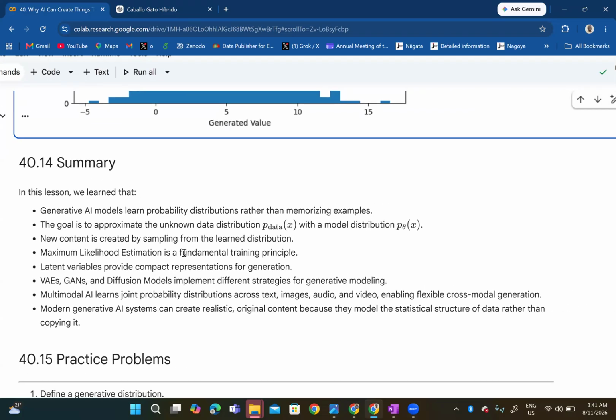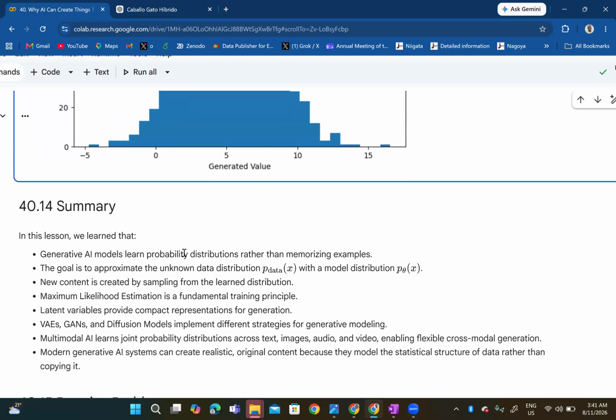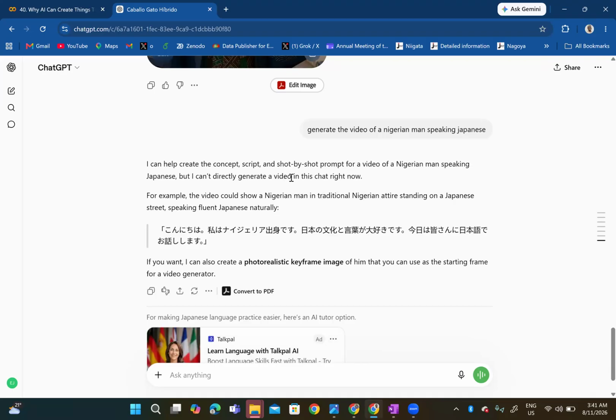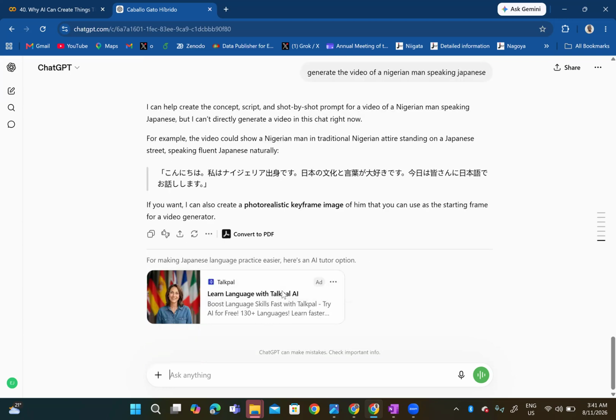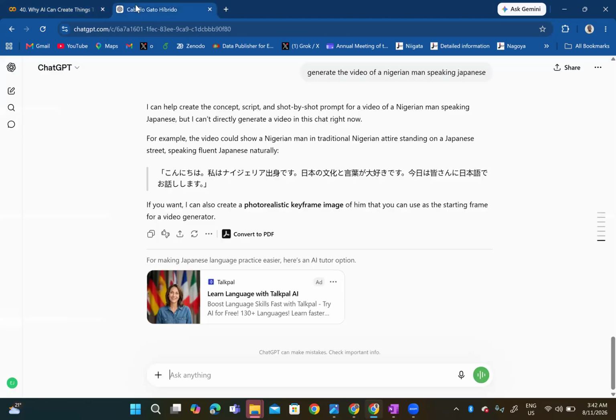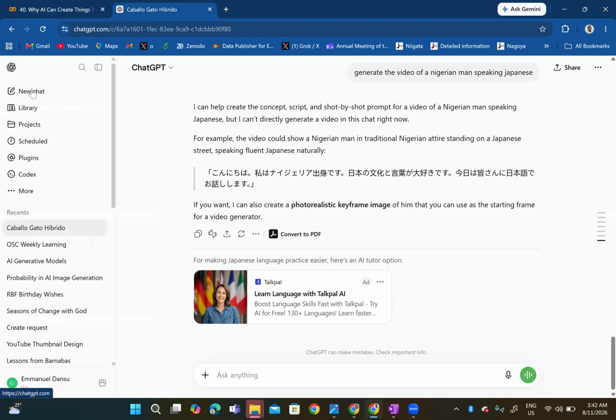Then in summary, in this lesson, we learned that generative AI models learn probability distributions rather than memorizing examples. So yeah, let me see. Oh, okay, this is difficult. I can help create the concept, scripts and shot-by-shot for a video of a Nigerian man speaking Japanese, but I can't directly generate it. Okay, that's not so straightforward, but it's okay. I think ChatGPT has that video capability, except that I've not.